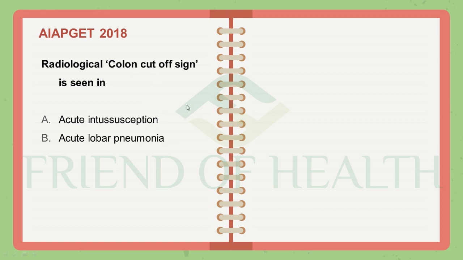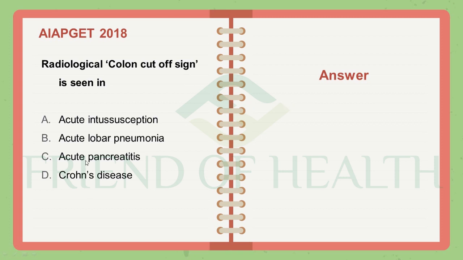This is a confusing question actually, because this is not a classical or gold standard feature of just one condition. So luckily only one of these options has this sign. Otherwise, in surgical conditions other than this answer, there are some other conditions also where you can see colon cutoff sign in radiology.